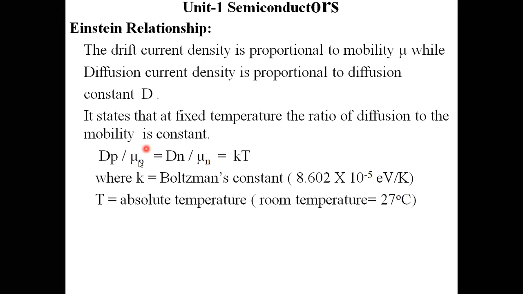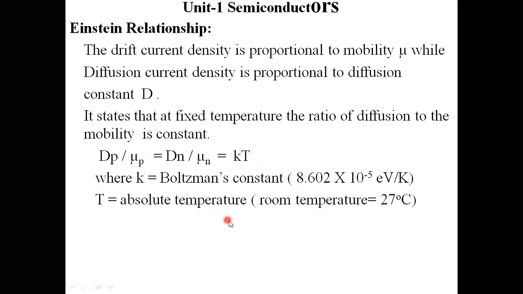With respect to the p type semiconductor material, I am treating that ratio Dp by mu p as equal to kT, and with respect to the n-type semiconductor material, the same ratio Dn by mu n is equal to kT. This is Einstein's relation, a very important relation, where k is Boltzmann's constant, given by 8.602 into 10 power minus 5 electron volt per Kelvin.